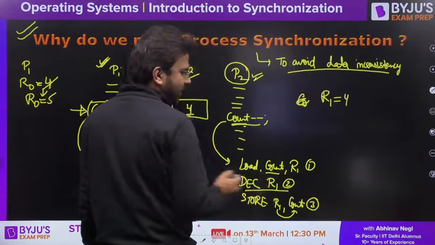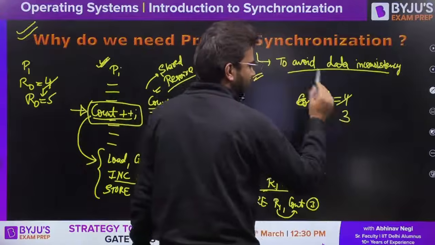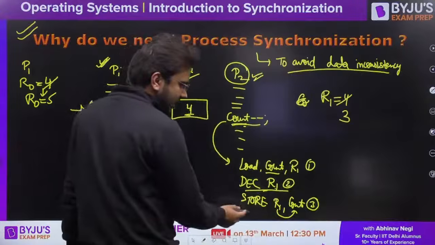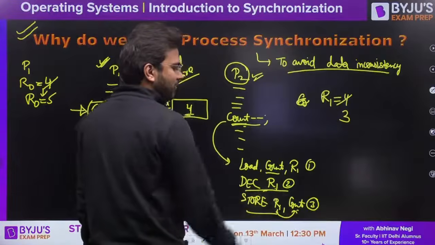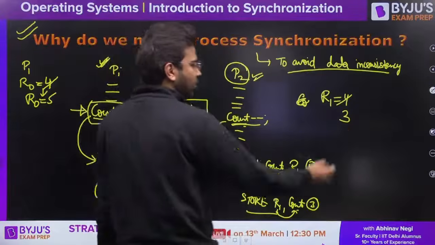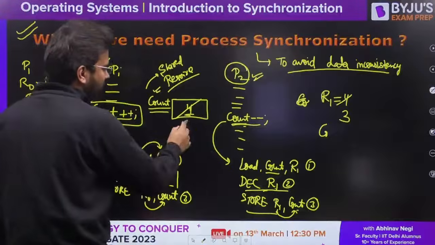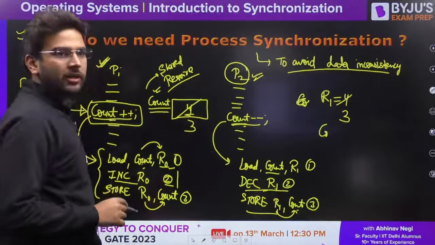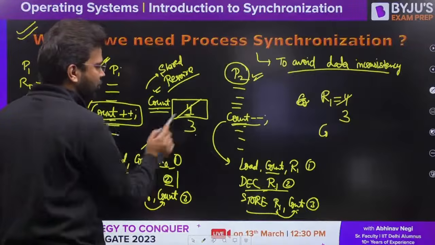Now let's say it is decrementing. If it is decrementing, it will make the value 3. Now let's say it is storing the value, R1 to count. If it stores the value of R1 into count, what do we get? We can directly update here, the 4 value will become 3. Clear? So the P2 process has updated the value of count from 4 to 3.